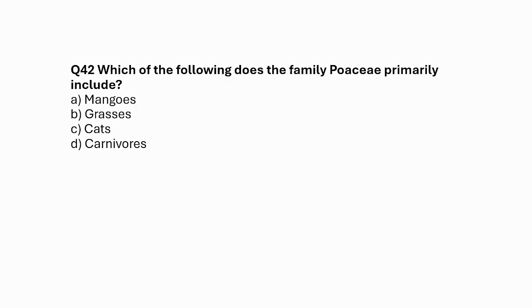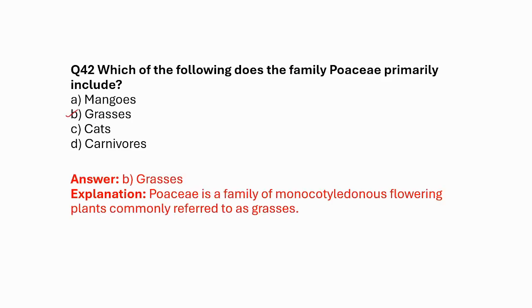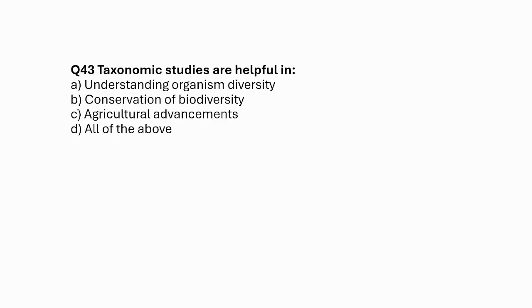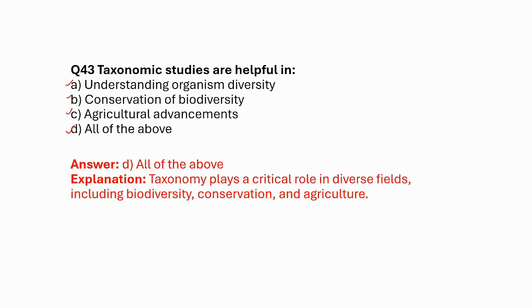Which of the following does the family Poaceae primarily include? A. Mangoes, B. Grasses, C. Cats, D. Carnivores. So the correct option is B, grasses. The Poaceae family of monocotyledonous flowering plants is commonly referred to as grasses. Which taxonomic studies are helpful in A. Understanding organism diversity, yes. B. Conservation of biodiversity, yes. C. Agriculture advancements. And D. All of the above. The correct answer is all of the above.